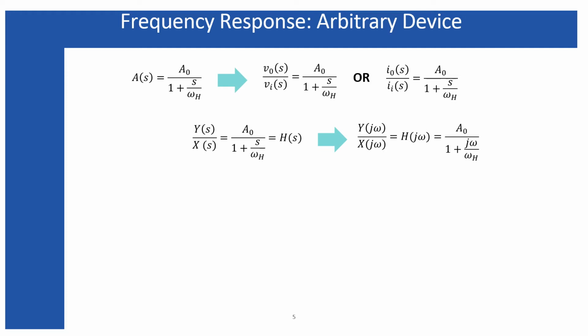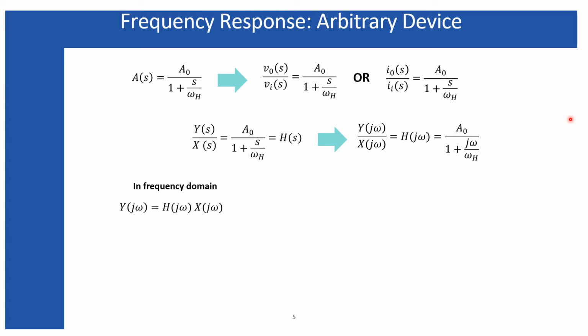Here j omega, and particularly omega, is the variable we are interested in, so this is a variable frequency, and omega h is the cutoff frequency. During the variation of omega, we get this cutoff frequency omega h, at which this ratio, or this gain, decreases by 1 over root 2.